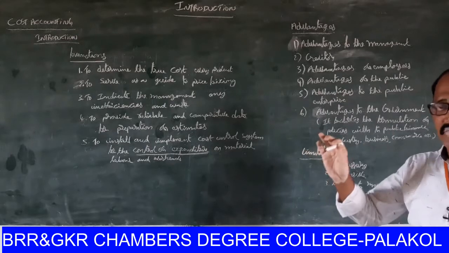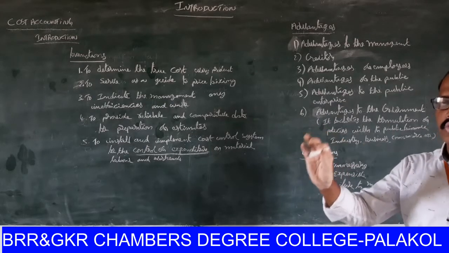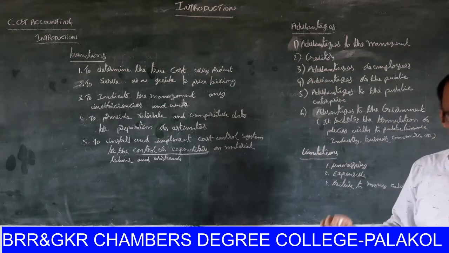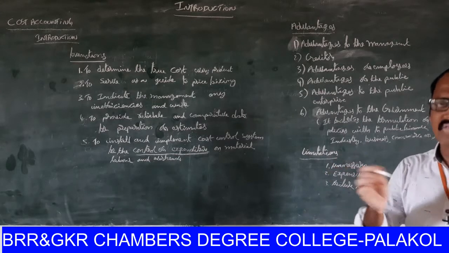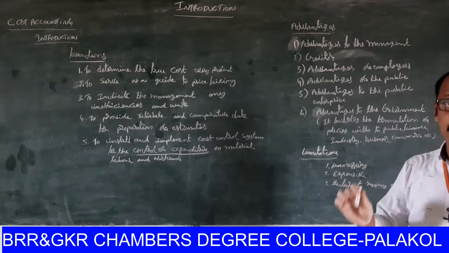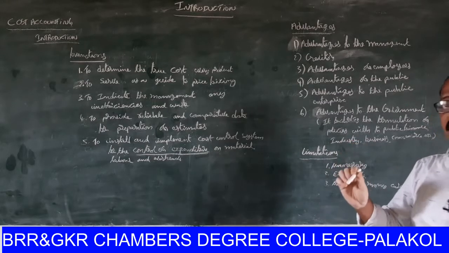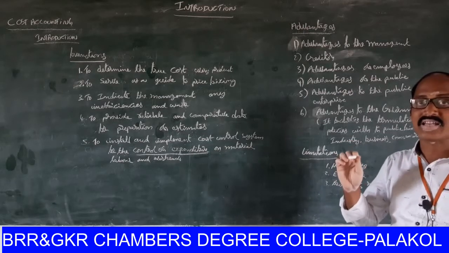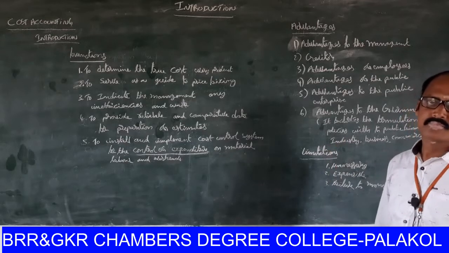Then it is very useful to the employees. If an employee is more effective compared with the others, then the employee gets bonuses. That means cost accountancy calculates monetary transactions and non-monetary transactions also.